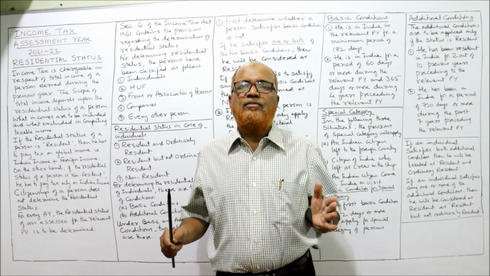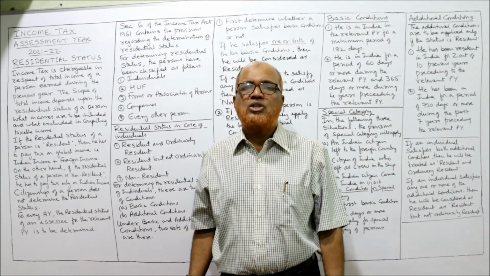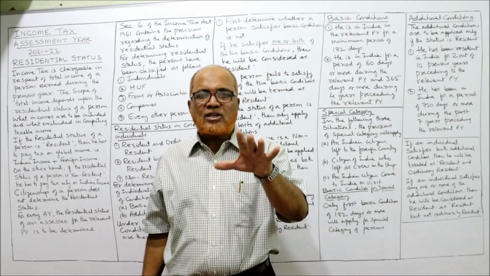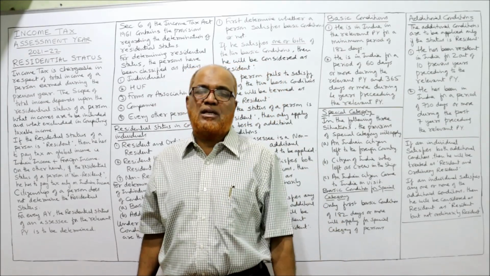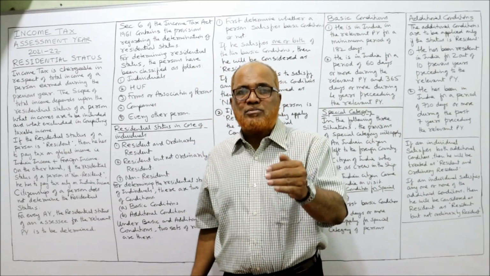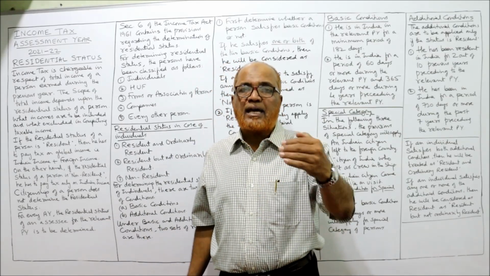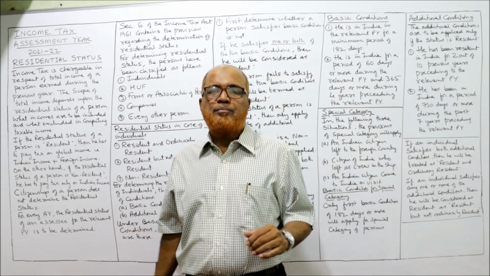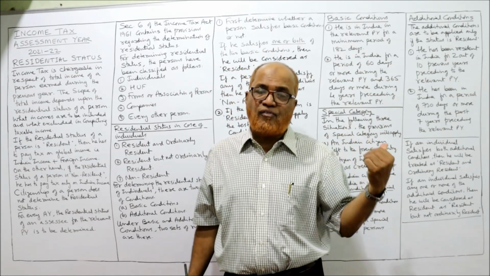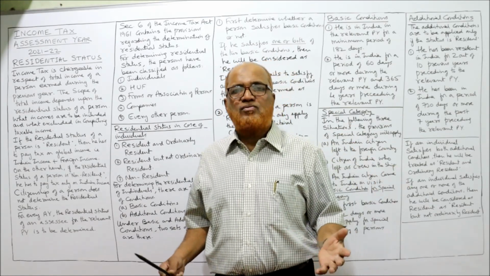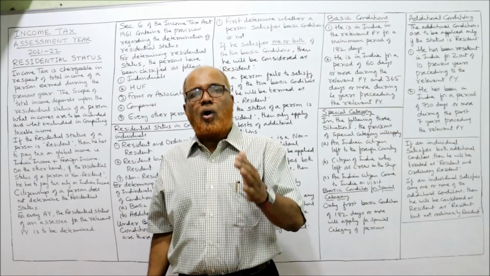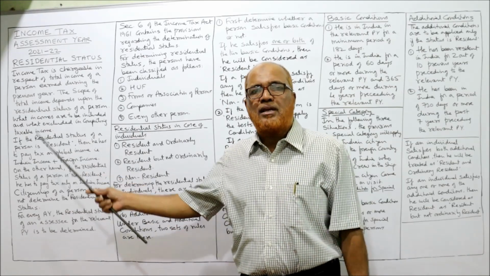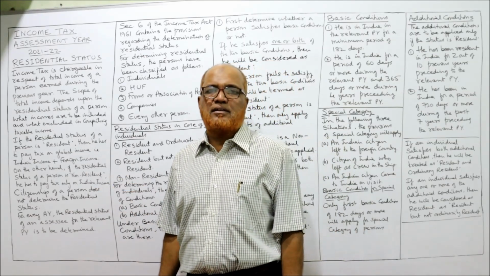The scope of the total income depends on the residential status of an assessee. So every previous year it has to be determined what the residential status is. It will decide the scope, which incomes are to be included and which incomes are to be excluded. That means some assessees may have only Indian income, some may have Indian income as well as foreign income. Now the question arises whether only Indian income is taxable or Indian income as well as foreign income is taxable. What is the scope? That depends on the residential status of the assessee.